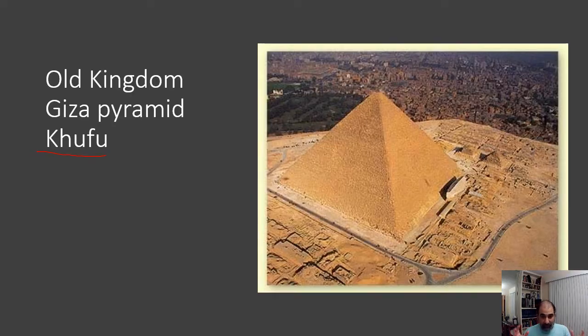The millions of blocks involved in building these pyramids, moving them. If you know how to look at the pyramids correctly, you can tell which way is due north, due south, due east, due west. So there's the science behind it as well, which leads to the question of how were they built? And no one knows for sure. We don't know for sure.